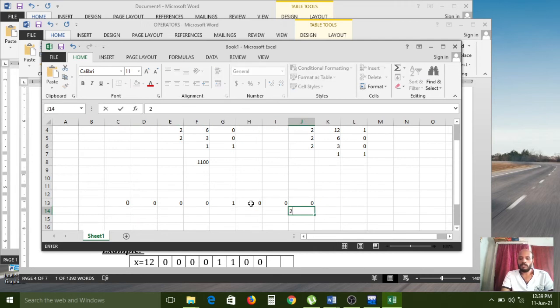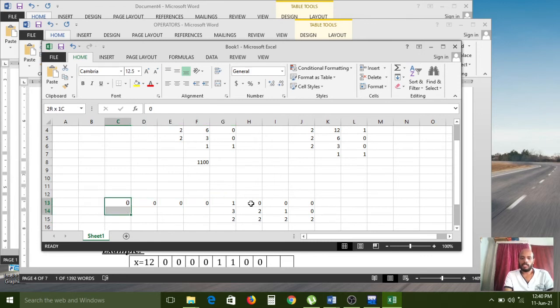2 power 0, here 2 power 1, here 2 power 2, here 2 power 3.